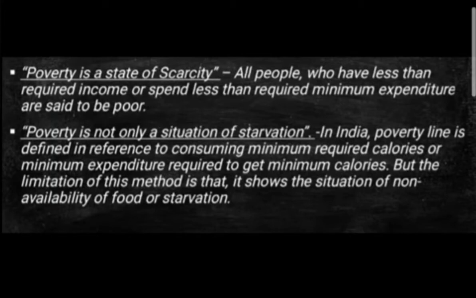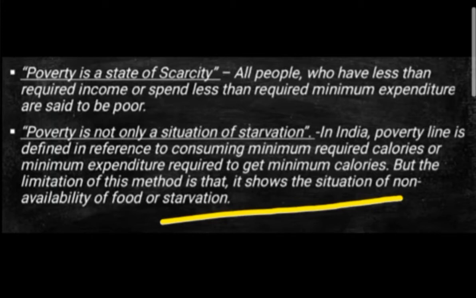But here, in this traditional meaning, the focus is on two things: income and consumption. Poverty can be described more broadly on the basis of education, health, standard of living and all. But in the traditional meaning, only income and consumption are given importance. Now, the second: in India the poverty line is defined in reference to consuming the minimum required calories, or the minimum expenditure required to get the minimum calories.